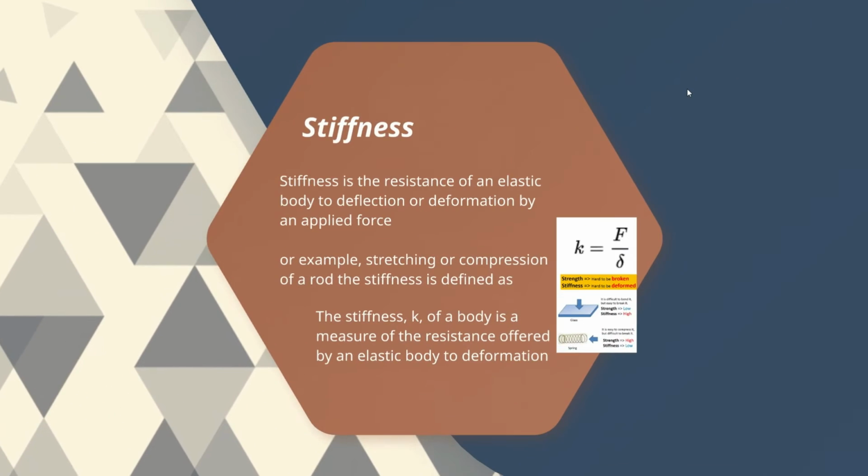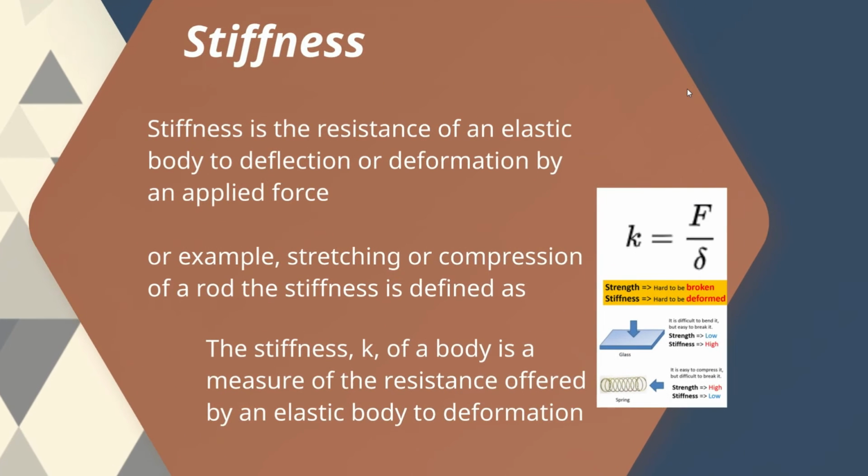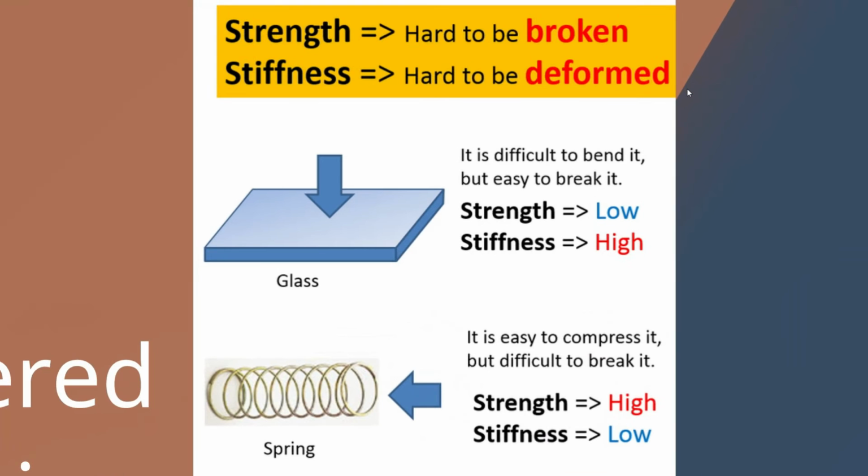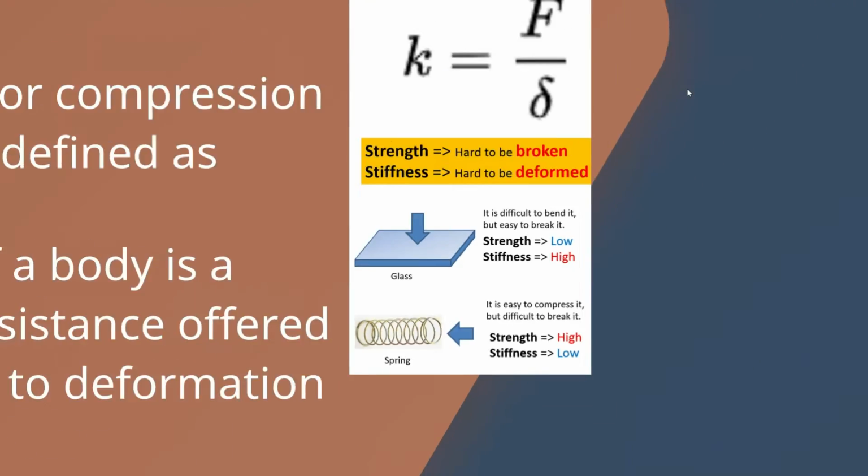Stiffness. Resistance of a material to elastic deformation or deflection is called stiffness or rigidity. For example, while stretching or compressing a rod, the stiffness is defined as K. K is equal to F by delta. F is the applied force and delta is the deflection. If the material has higher strength, it is hard to break. If the material has higher stiffness, it is hard to deform. Glass has lower strength and higher stiffness, while spring has higher strength and lower stiffness.